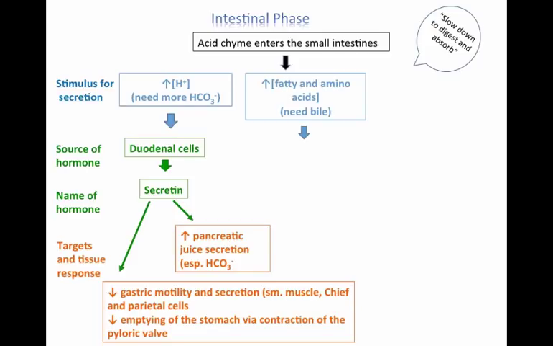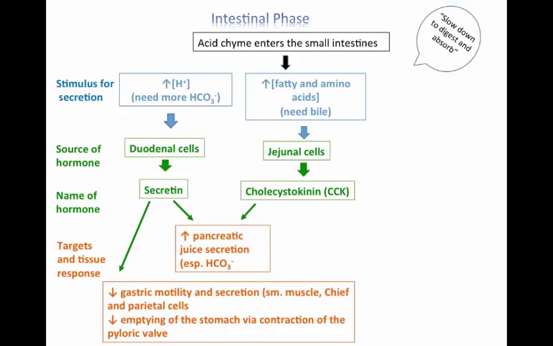The next enterogastrone that we're going to talk about is one that is released if you have a lot of fatty and amino acids in your meal, which means you need bile salts to emulsify those fats. This hormone is called cholecystokinin, or CCK for short, and it is secreted by the jejunal cells, so a little bit further downstream than the duodenum.